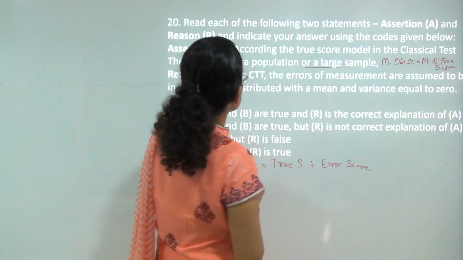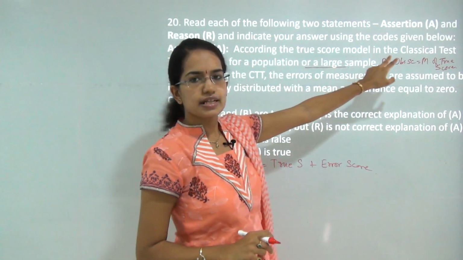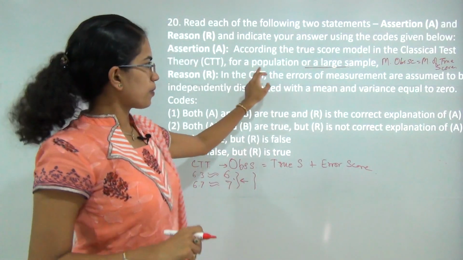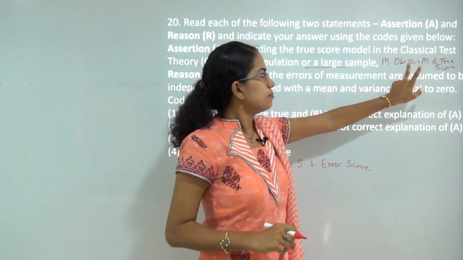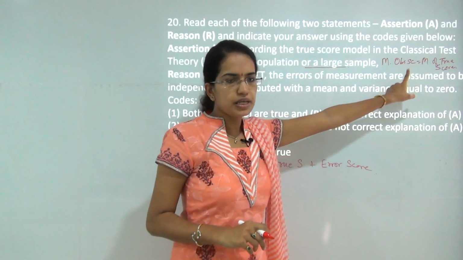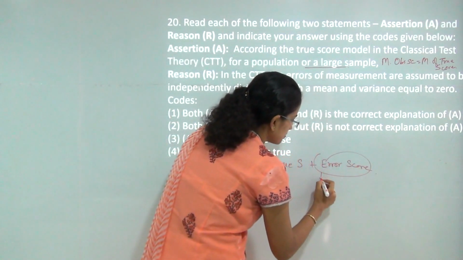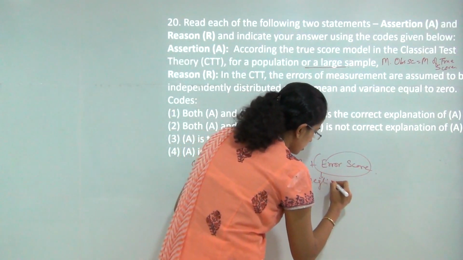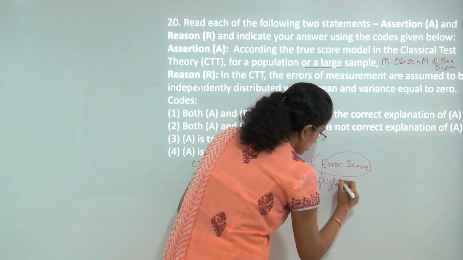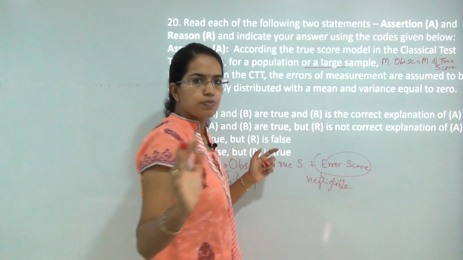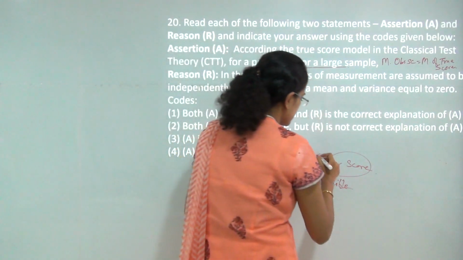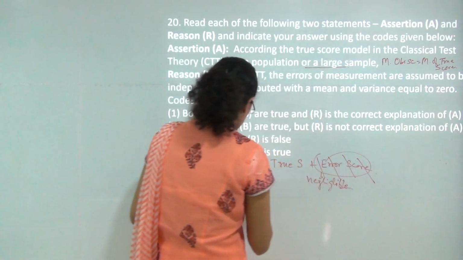Okay, so the question says, according to true score model in classical test theory, for population or a large sample, mean observed score would be equal to mean true score. That becomes correct because this error score becomes negligible for a large population, and when this becomes negligible, I can ignore this for mean.